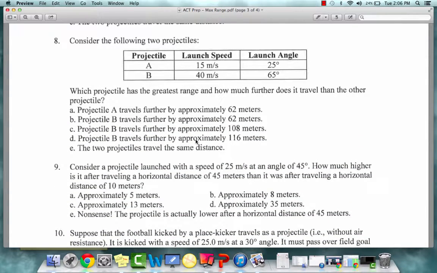Number 8. Consider the following two projectiles. Which projectile has the greatest range, and how much further does it travel than the other projectile? A. Projectile A travels further by approximately 62 meters. B. Projectile B travels further by approximately 62 meters. C. Projectile B travels further by approximately 108 meters. D. Projectile B travels further by approximately 116 meters. Or E. The two projectiles travel the same distance.